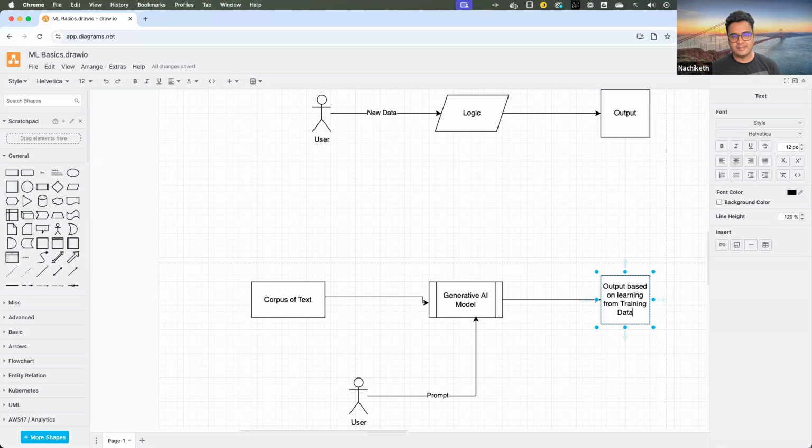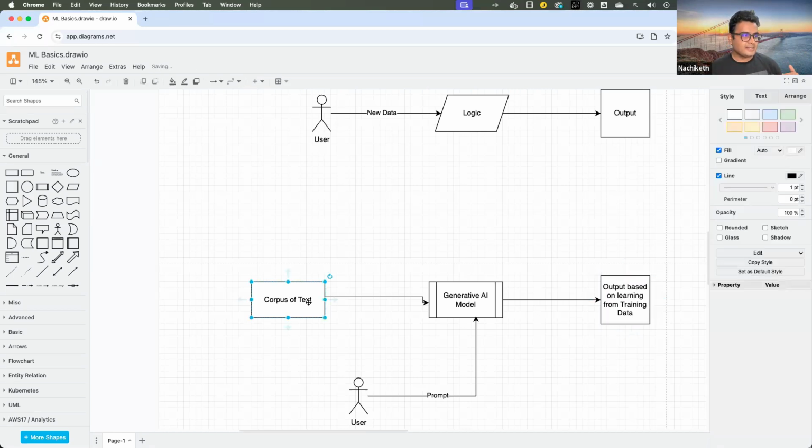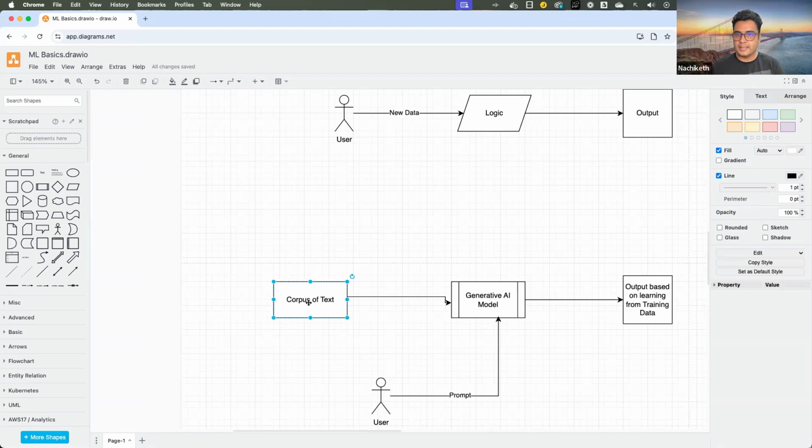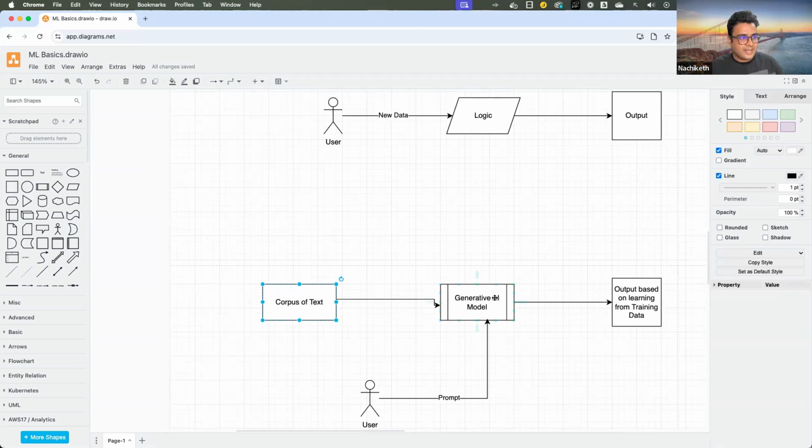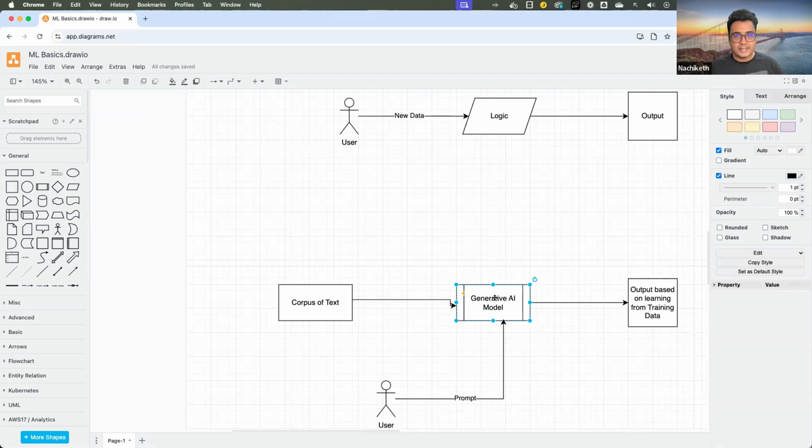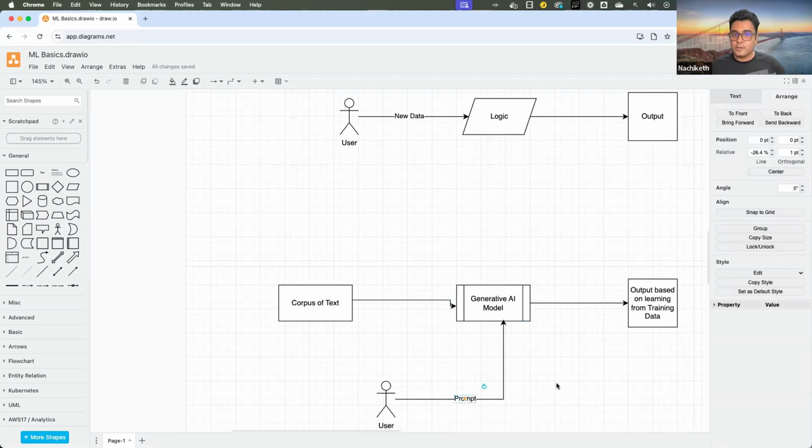I'll give you an instance to help you understand this. Let's say in my text data, I've got commentary about a sport, cricket. Let's say the latest World Cup has happened, and I've got the summary of all the cricket matches as part of my text data, and I've generated this model. Now, when the user asks, can you tell me who is the number one batsman in that World Cup?